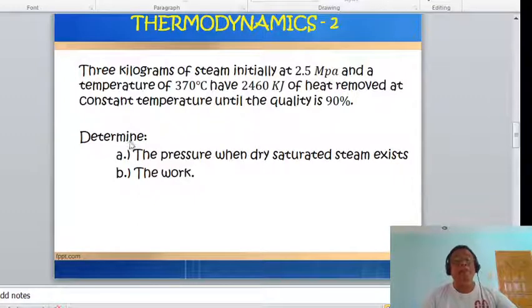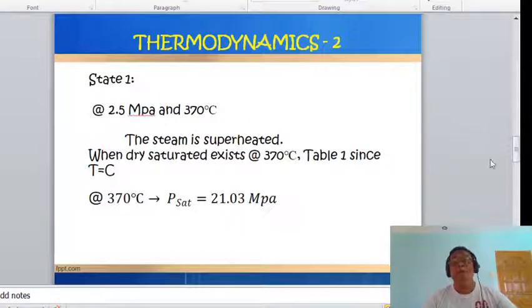So, determine the pressure when dry saturated steam exists and the work. Okay? So, at state 1, that is at 2.5 megapascal and 370 degrees Celsius. Since both the pressure and temperature are already given, we know already that the steam is superheated.